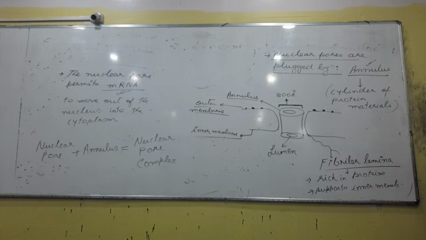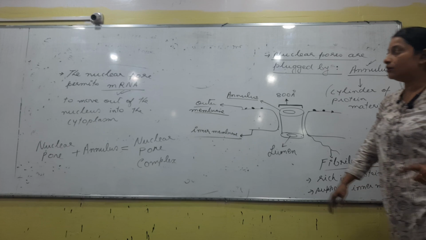So we have an area called the nuclear pore, and what is present in the pore is a structure called the nuclear pore complex. What exactly is the nuclear pore complex? The nuclear pore together with the protein cylinder present in that space collectively forms the complex, and the complex is called the nuclear pore complex, right? When needed, it opens up, or when not needed, it remains closed. So who maintains that continuity? It is the nuclear pore that maintains the continuity. What exactly comes out from the nucleus?